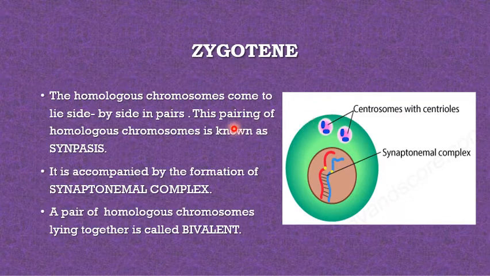So in zygotene, the homologous chromosomes come to lie side by side, and this pairing of the homologous chromosomes is known as synapsis, and it is accompanied by the formation of the synaptonemal complex. So this is the complex. A pair of homologous chromosomes lying together is a bivalent, that is 2n.